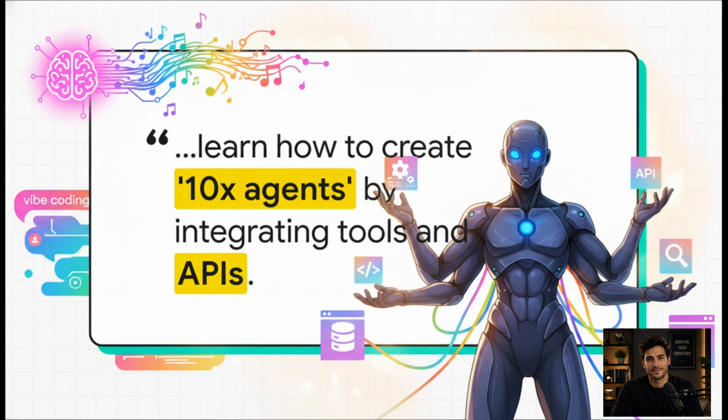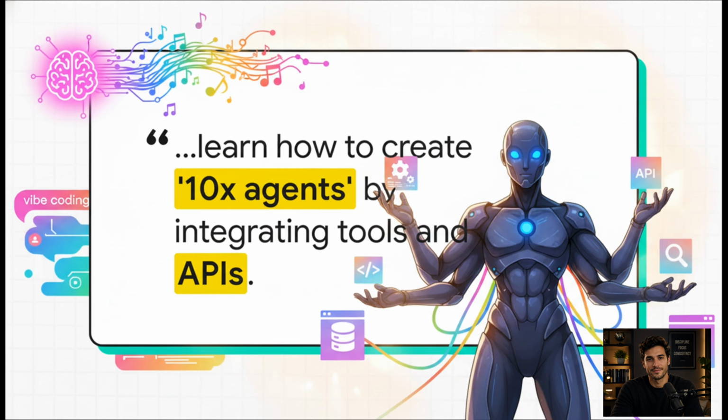And the ultimate goal here is not just to build some simple chatbot that can summarize a PDF. We are way past that. The objective is engineering what the course material explicitly calls a 10x agent. We've all heard of the mythical 10x engineer in tech culture, right? That super productive developer.